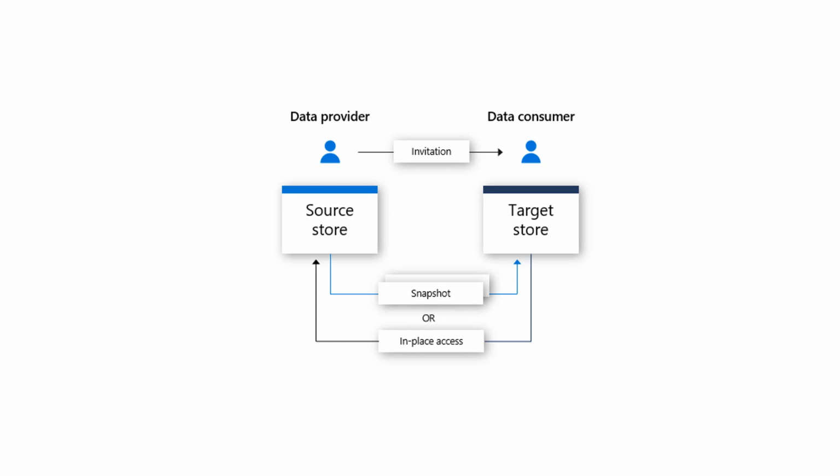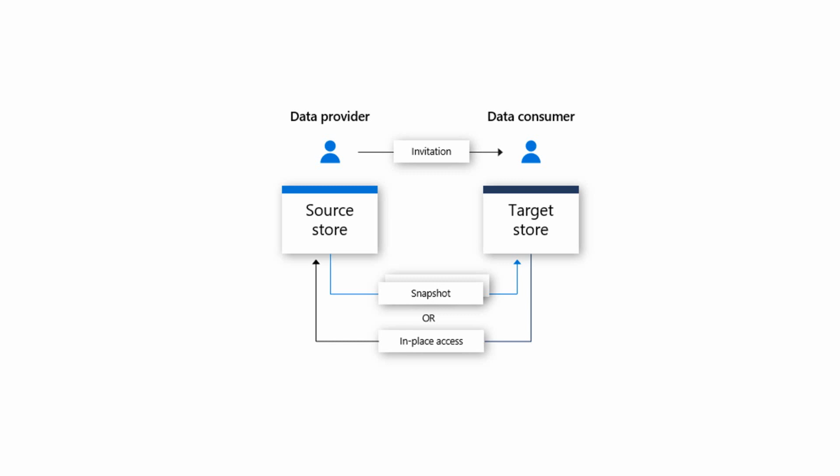The data customer can receive regular incremental updates for the data shared with them, so they always have the latest version of the data. The data provider can offer their data customer an incremental update to the data share through a snapshot schedule.